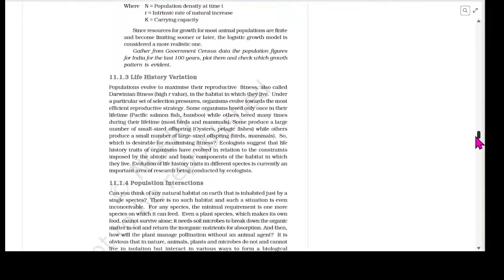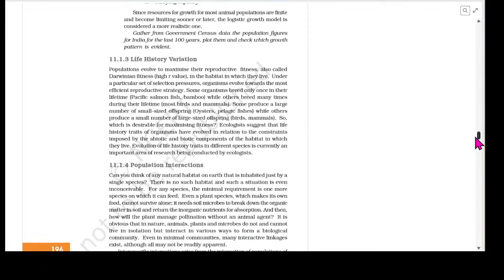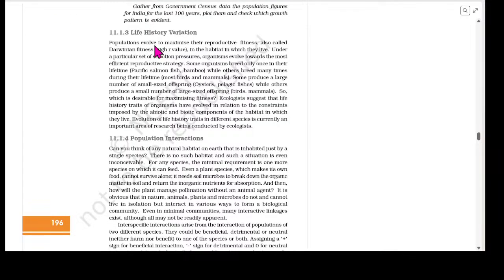11.1.3 Life history variation. Populations evolve to maximize their reproductive fitness, also called Darwinian fitness, or high r value, in the habitat in which they live. Under a particular set of selection pressures, organisms evolve towards the most efficient reproductive strategy. Some organisms breed only once in their lifetime, like Pacific salmon fish and bamboo, while others breed many times during their lifetime, like birds and mammals.